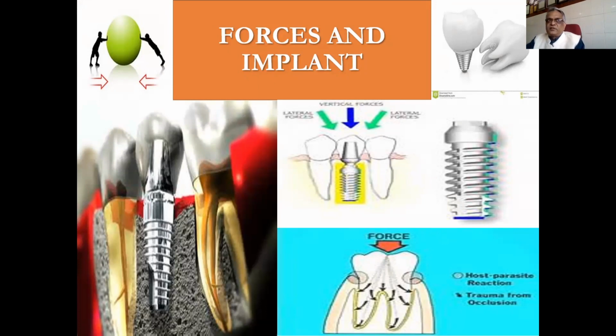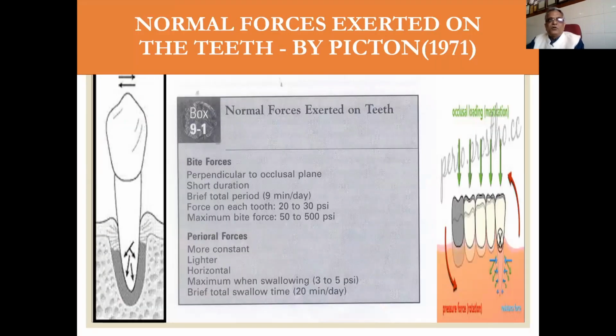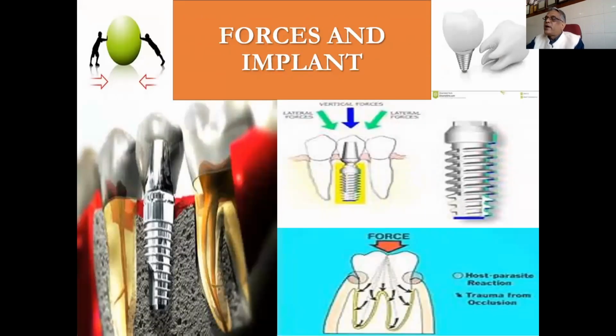Mastication and deglutition give more forces during function. In speech also we sometimes have some forces on the implant. So we have to understand what the different types of forces are, which forces are good for implants and which forces are bad for implants.